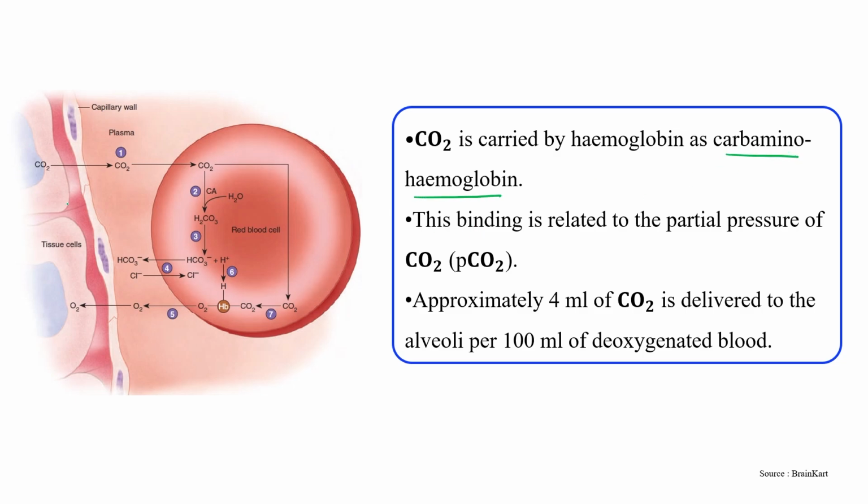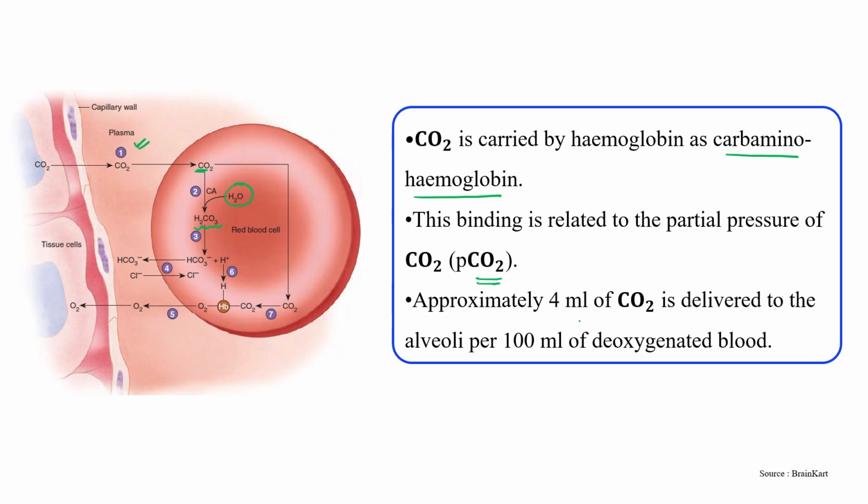Okay, this is tissue. This is plasma. Carbon dioxide is transported from tissue to RBC, and then very quickly it will combine with water and form carbonic acid, and very quickly it will dissociate into bicarbonate ion and hydrogen ion. Okay, and this binding is related to the partial pressure. This partial pressure or concentration gradient works for both types of gases, carbon dioxide as well as oxygen, right?